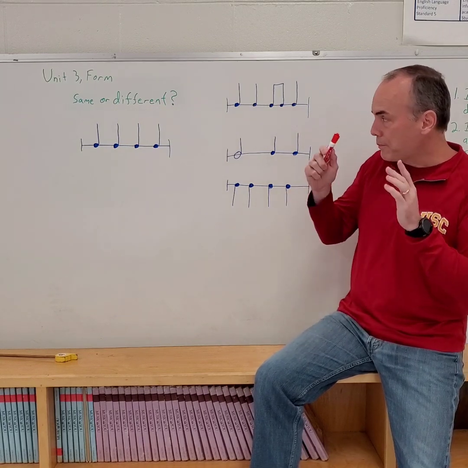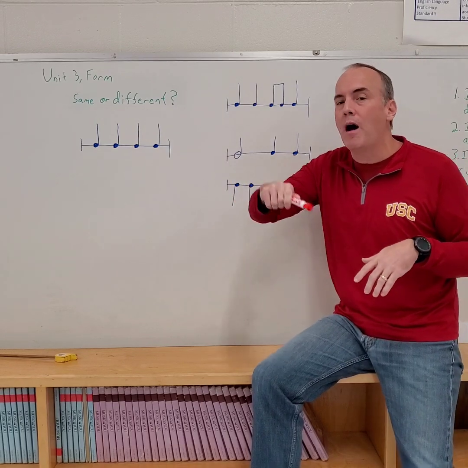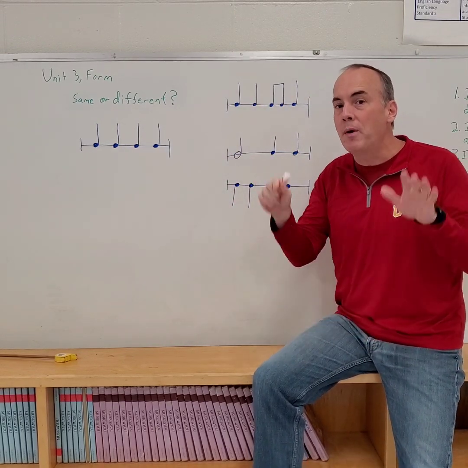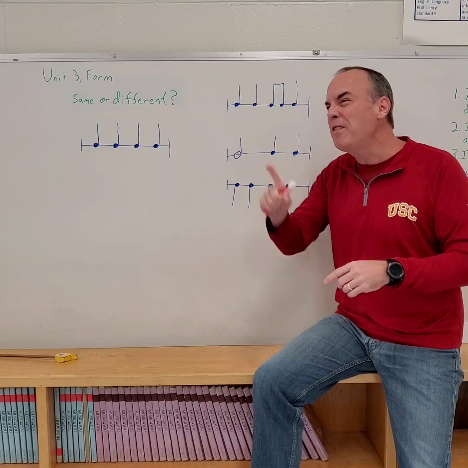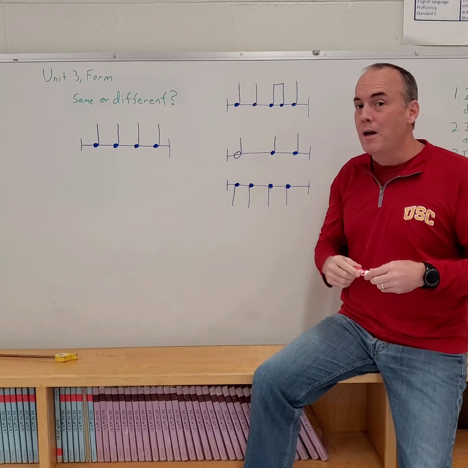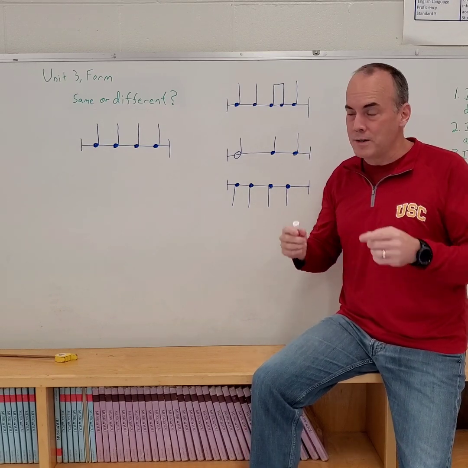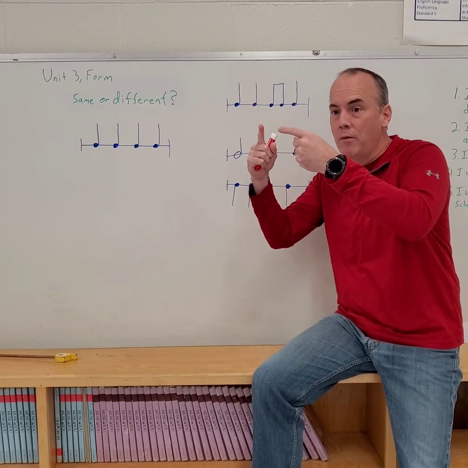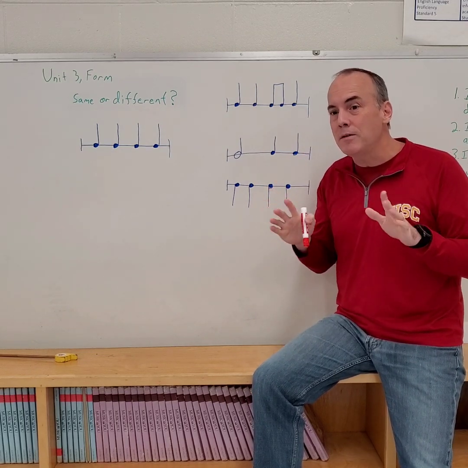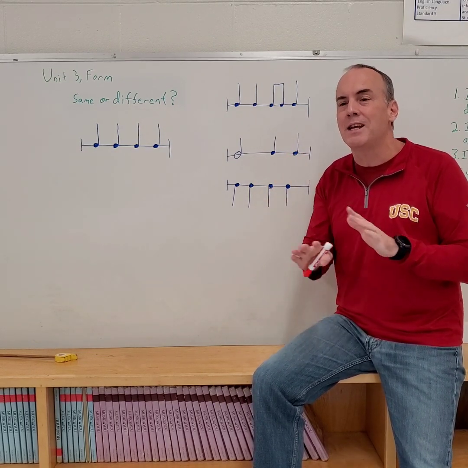For example, if the notes are going up in one and they're going down in another, but the notes are the same, even though one's up and one's down, it's still the same, all right? The same thing with letters. If it jumps up to go to a letter, or if it jumps down to go to a letter, in music, it's still the same. Up and down doesn't change anything.